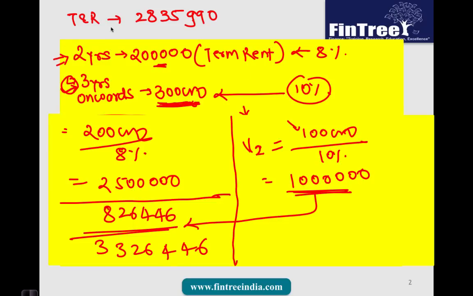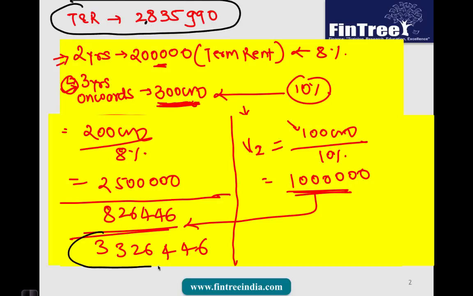Okay, so the term and reversion approach gave us a valuation of 2.83 million, whereas the layer approach for the same property is giving us a different valuation of 3.32 million. The reason why we have different valuations is that in the layer approach, this 200,000 which was going to come in from year 3 is discounted at the rate of 8% itself.